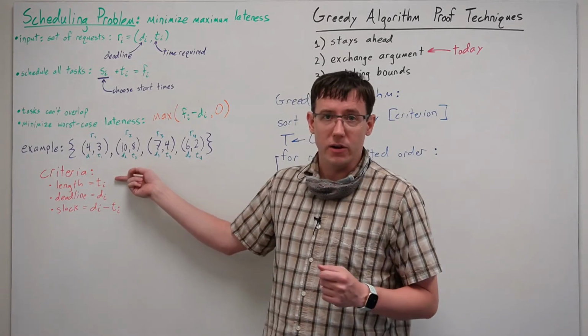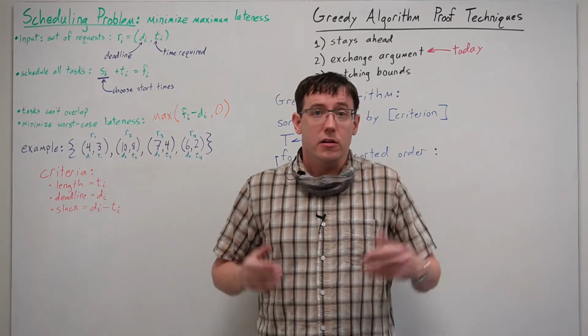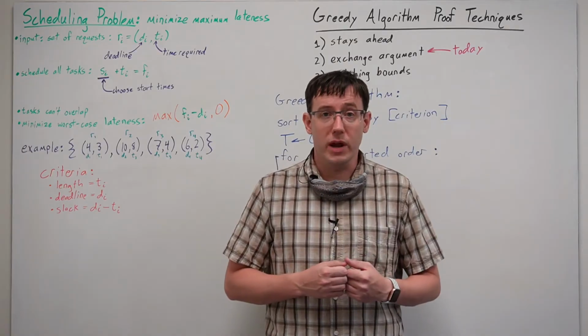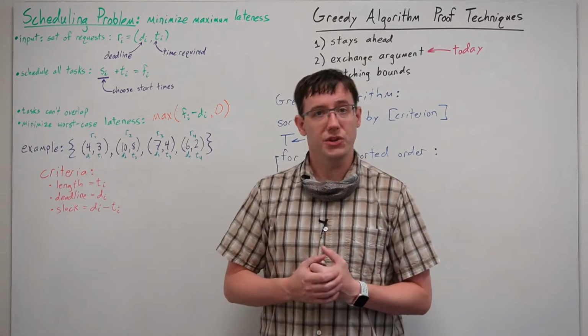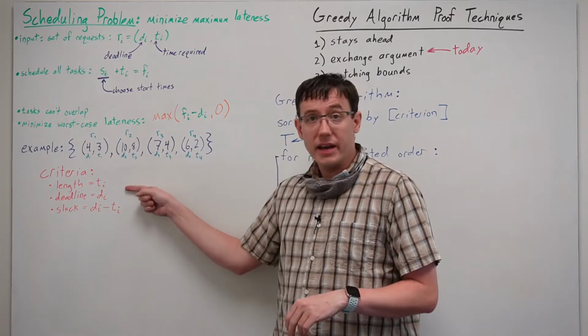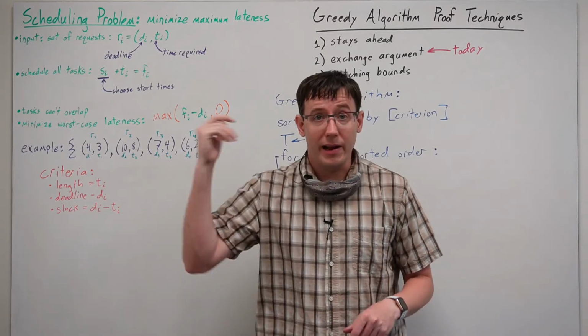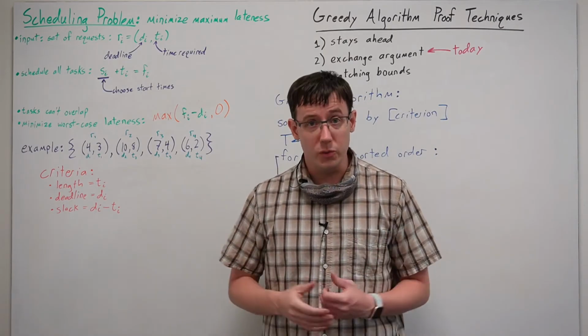The length criterion is saying, get the shortest assignments out of the way first, and then move on to the ones that will take longer. The deadline criterion is saying, prioritize the things that are due soonest.